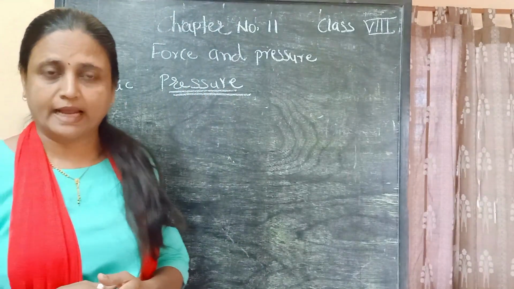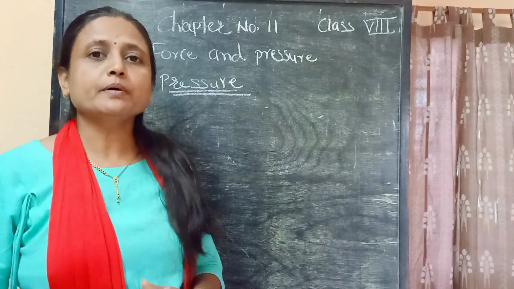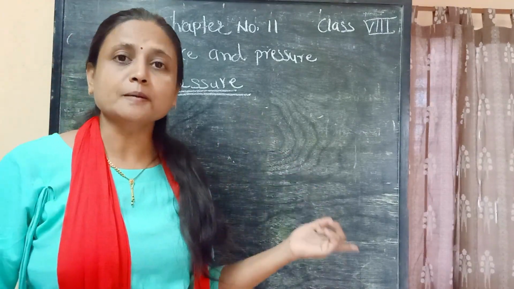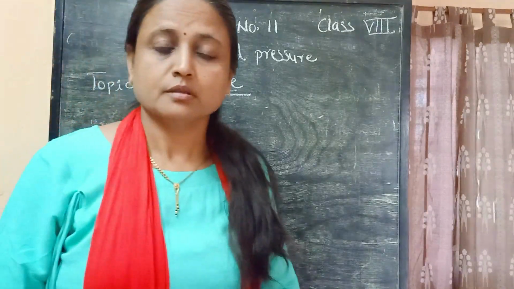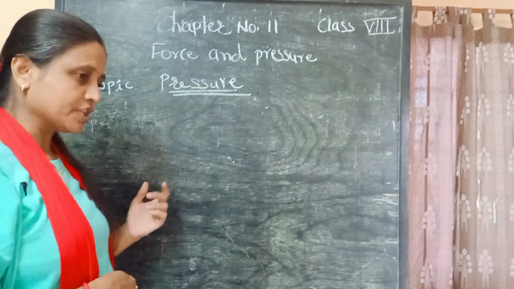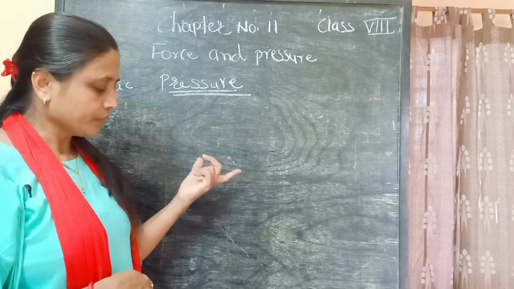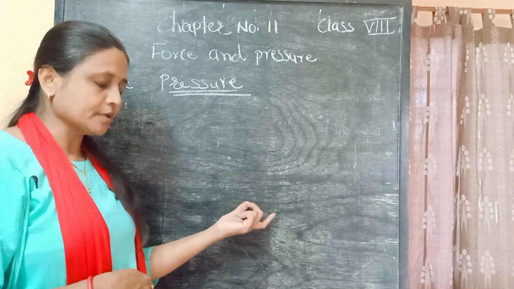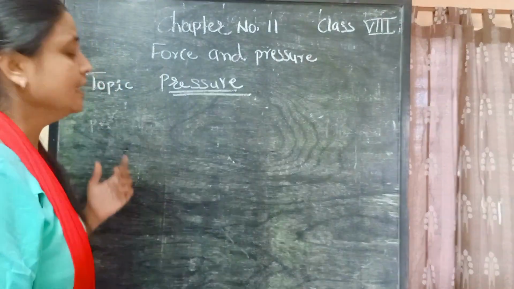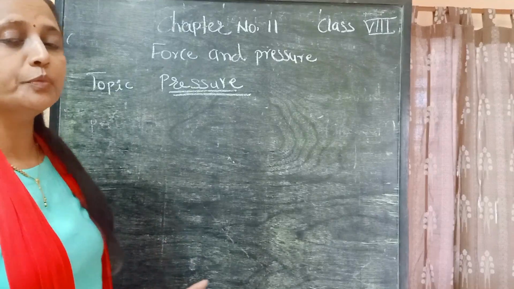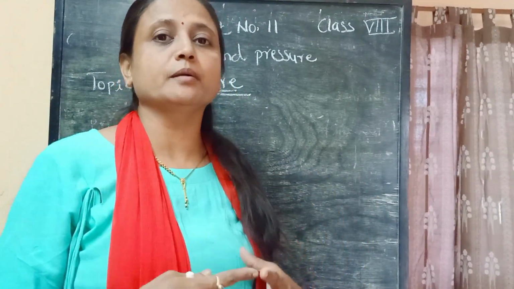If the belts are broader, then a larger surface area creates less pressure. Sorry, smaller surface area creates more pressure, and larger surface area creates less pressure, and because of that you feel the load of your school bag is a little bit lighter.